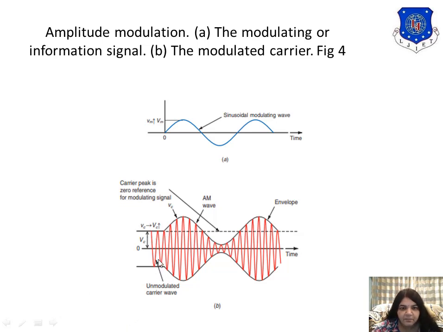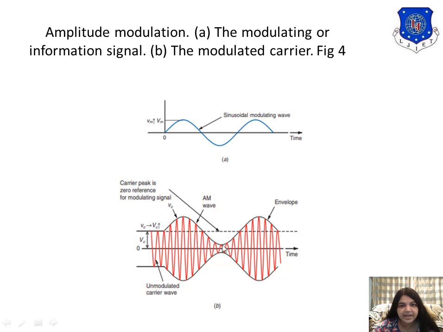The carrier signal is also referred to as unmodulated. While you are solving an example, if they write the unmodulated wave, always consider that it is the information given about the carrier wave. And the modulating signal is the message signal.